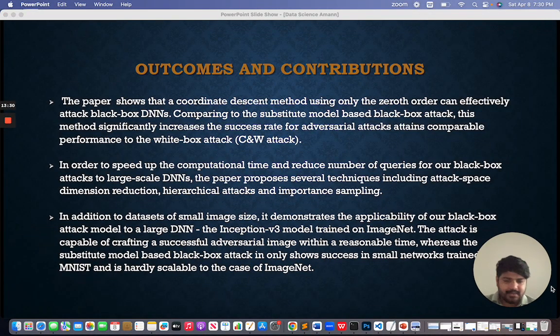And in addition to data sets of a small image size, it demonstrates the applicability of our black box attack model to a larger DNN, the Inception V3 model trained on ImageNet. The attack is capable of crafting a successful adversarial image within a reasonable time, whereas the substitute model based black box attack only shows success in small networks trained on MNIST and is hardly scalable to the case of ImageNet. These are the outcomes and the contributions.